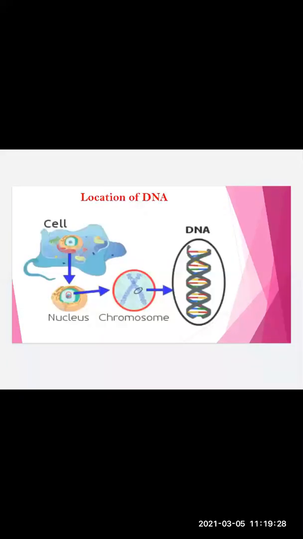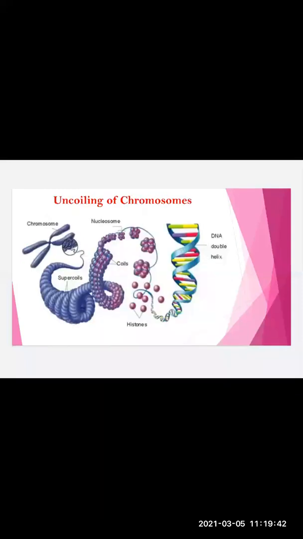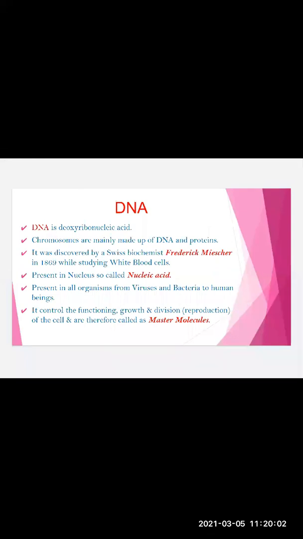What is the location of DNA? DNA is present in cell's nucleus. न्यूक्लियस के अंदर क्रोमोसोम है और क्रोमोसोम के अंदर जो है अगर क्रोमोसोम का थ्रेड हम लोग अनकॉइल करना शुरू करेंगे we will get DNA. In the uncoiling of DNA, we can see DNA is binding up the histones and nucleosomes, and ultimately it is making a supercoil of chromosome. Structure of DNA is double helix. Okay, it is the master molecule, and since it is found in nucleus, it is being named as nucleic acid.